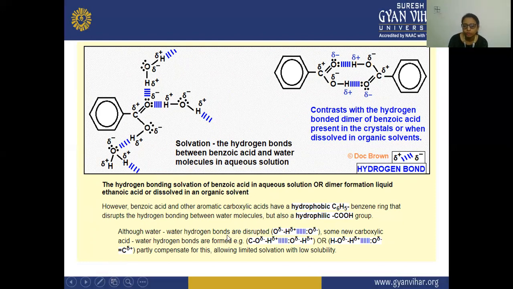Although water-water hydrogen bonds are disrupted, some new carboxylic acid-water hydrogen bonds are formed, which partly compensate for this, allowing limited solution with low solubility.